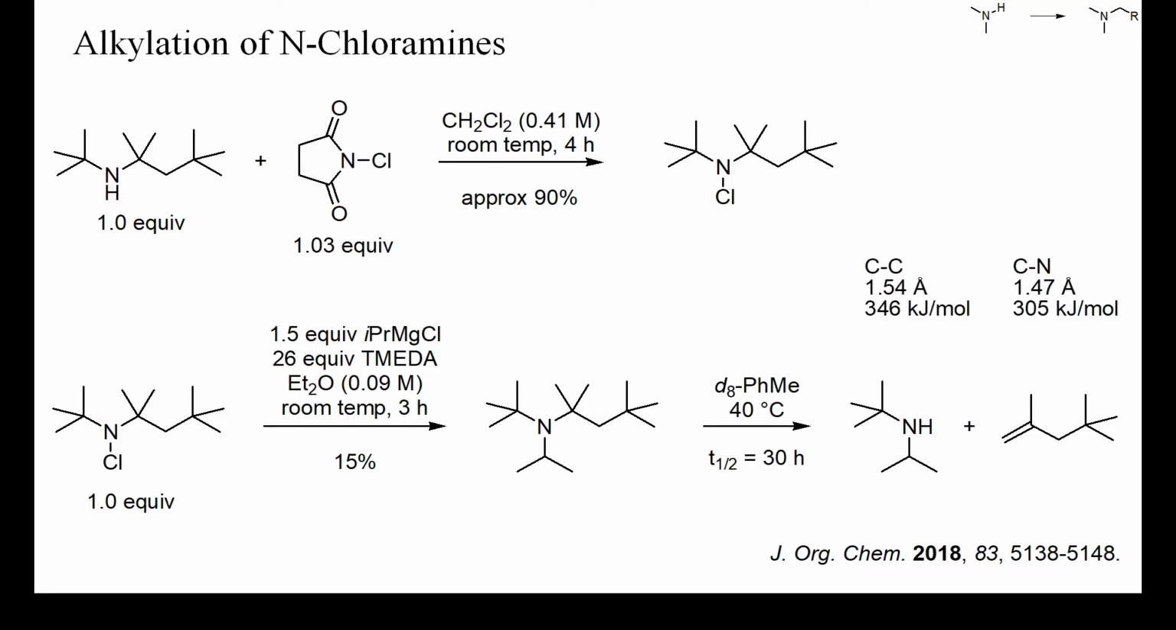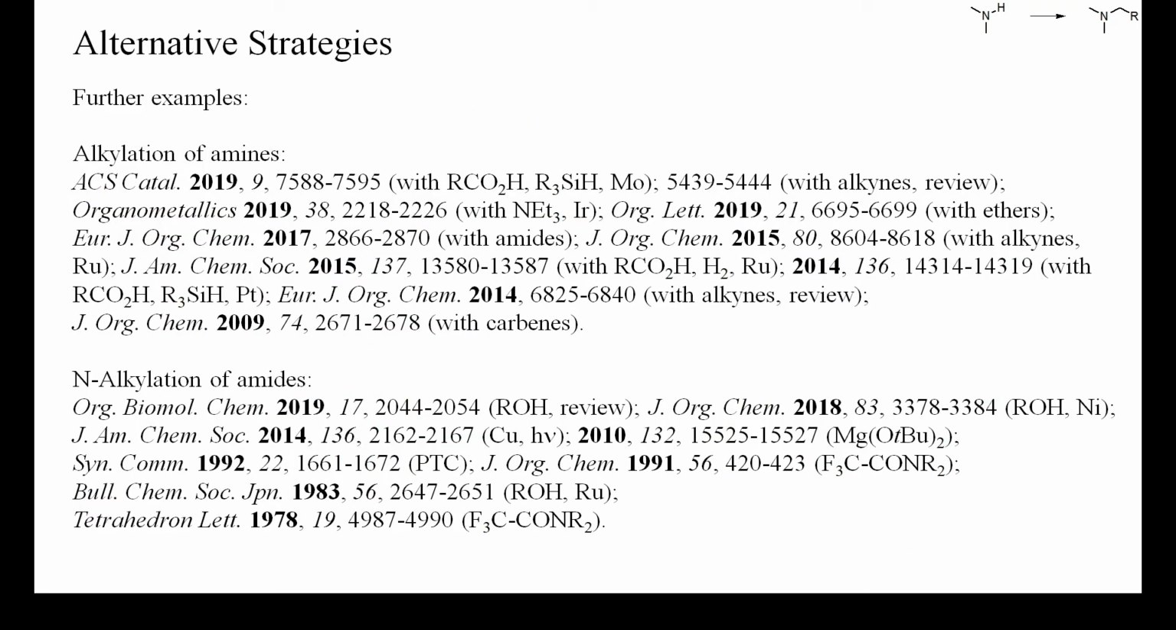The reason for this lability is the CN bond, which is about 5% shorter and 10% weaker than a CC single bond. This is also the reason why metallated diisopropylamine is a good base but a poor nucleophile. On this and the next slide there are some further examples, but many more have been reported, in particular of the alkylation of imides and sulfonamides.